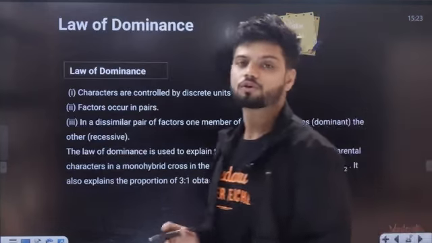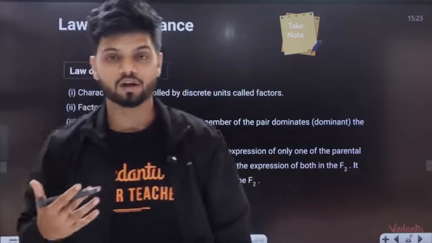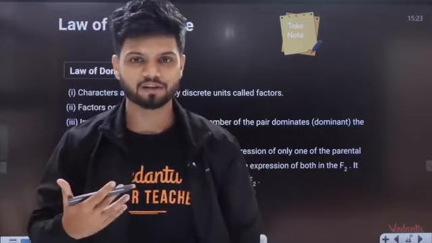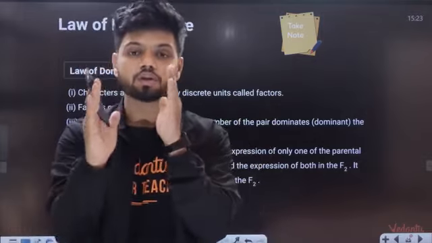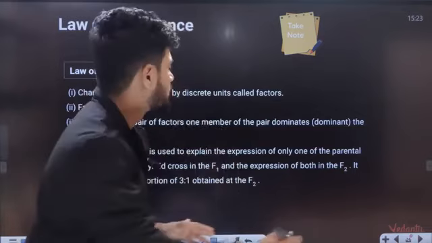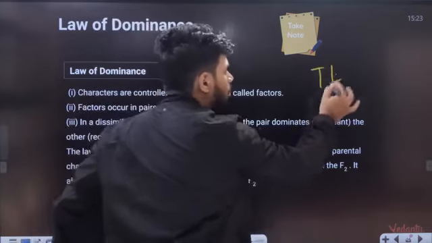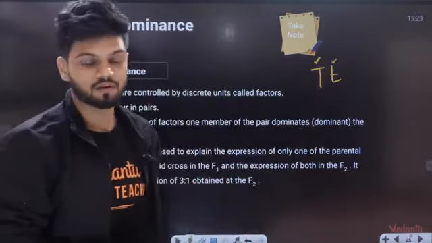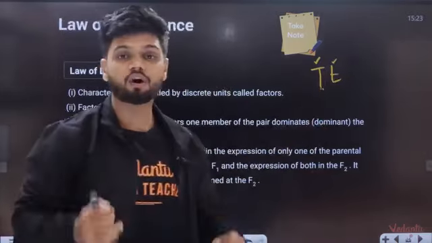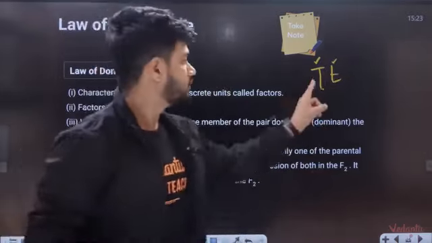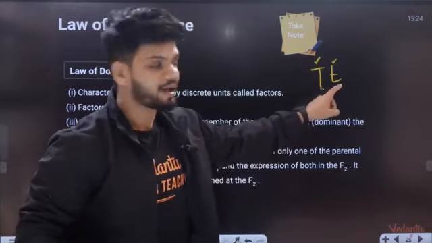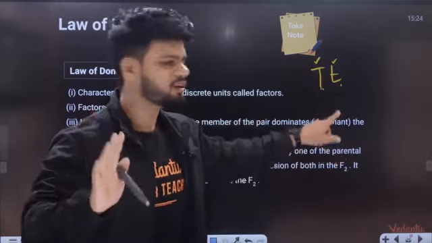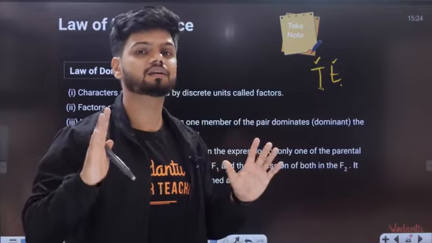The first one is your law of dominance. Law of dominance says that when there are two contrasting alleles, capital T, small t, one will be dominant, one will be recessive. And the dominant allele will always express itself even in the presence of recessive. And the recessive can only express when the dominant is missing.